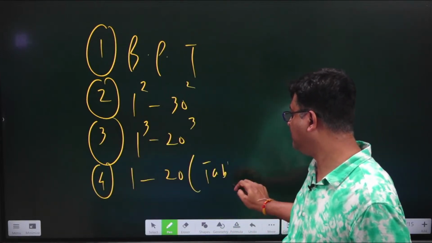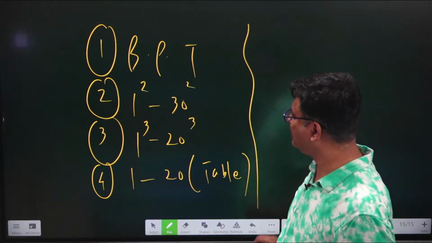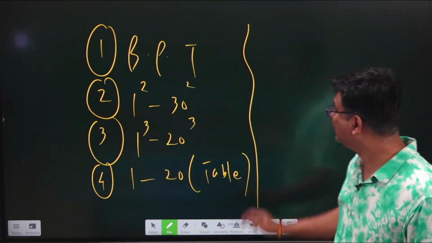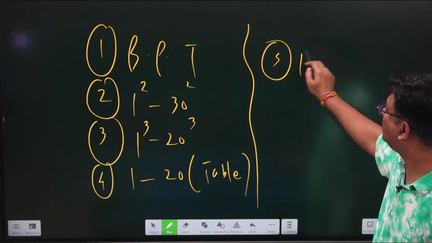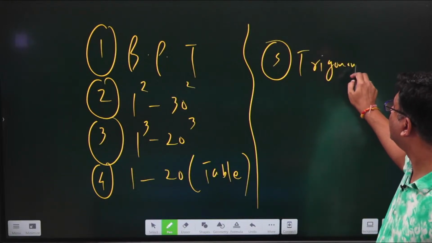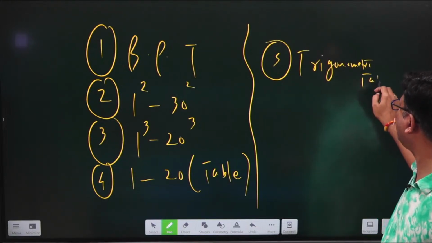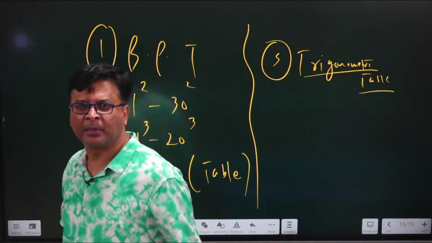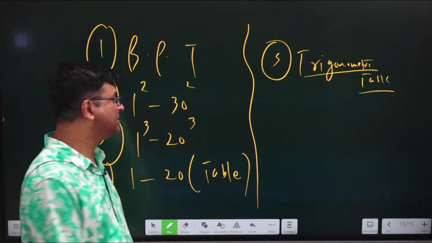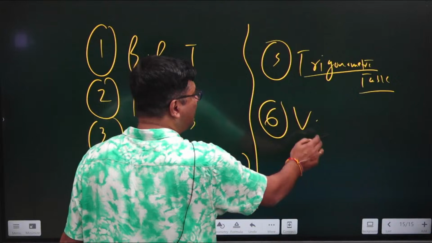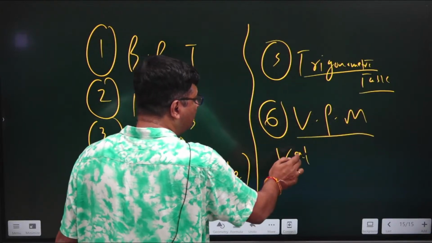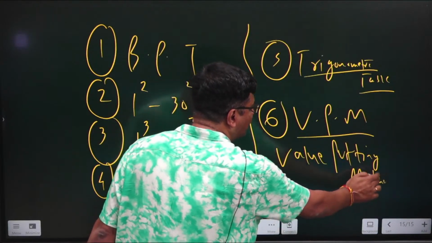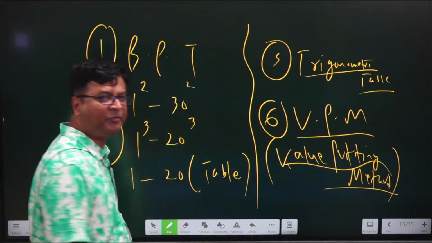These are mandatory homework. If you can't remember these things, you are not in a position to crack any competitive exam including maths. Fifth thing is the trigonometric table to perfection. Perfection means if I ask any value at any instant of time, you can tell me there only without drawing the table. And last but not the least, you have to understand what is this VPM, that is value putting method. I have already explained the method with the help of 4 examples. So you have to do all these things before coming to our next session.